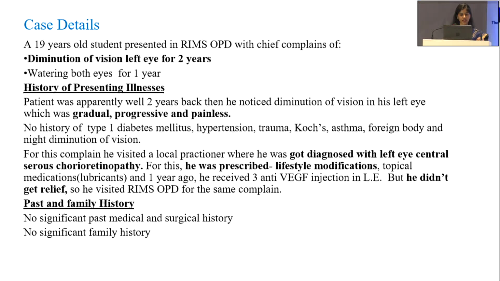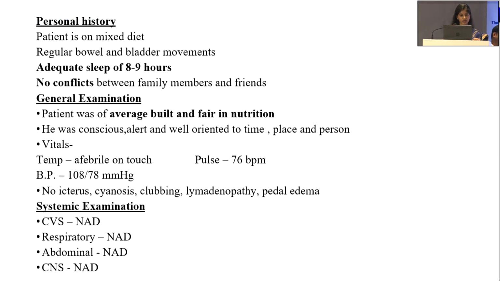No history of type 1 diabetes, hypertension, trauma, COGS, asthma, foreign body, and night diminution of vision was seen. For this complaint, he visited a local practitioner where he was diagnosed with left eye CSCR. For this, he was prescribed lifestyle modification, topical medications, and 1 year ago, he also received 3 anti-VEGF injections, but he didn't get relief. So he visited RIMS OPD for the same complaint. He has no significant past medical or surgical history, no significant family history.